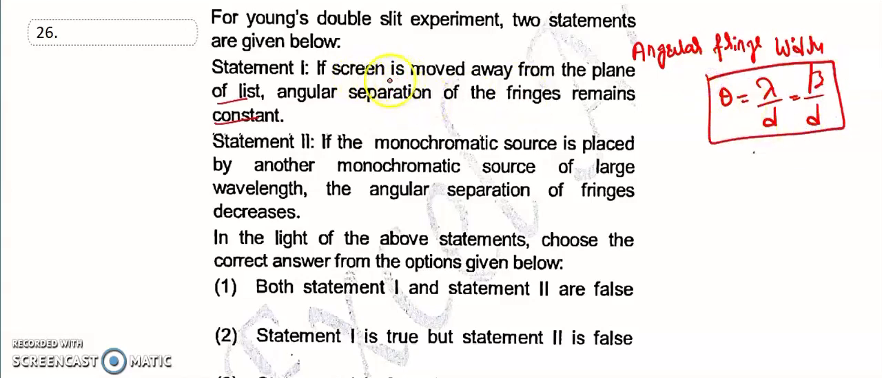What does he say? If the screen is moved, this is a screen, so he says the screen is moved. Moving the screen is like varying D. So if D is varied, is there any change in the angular fringe width? No, it is constant. The fringe width remains constant. That is a correct statement.